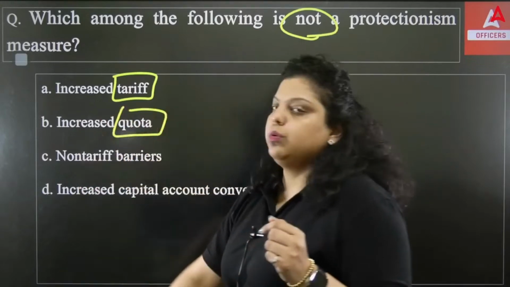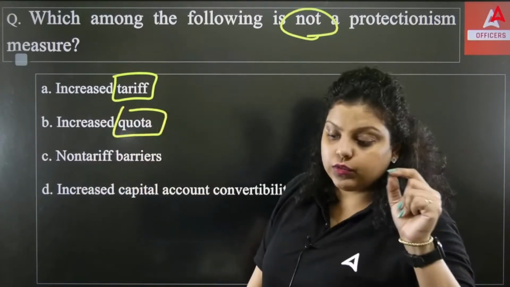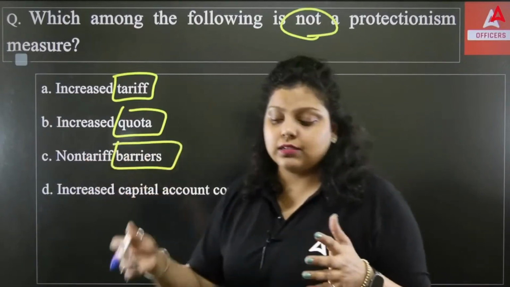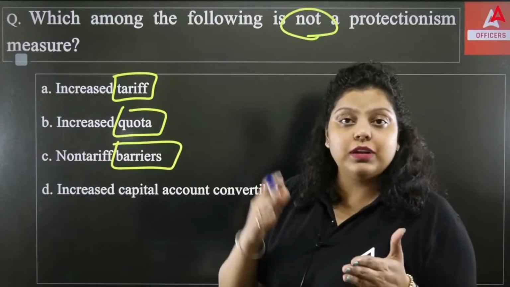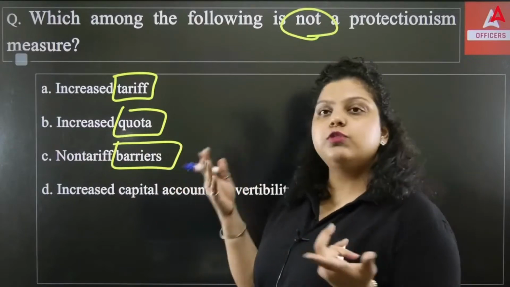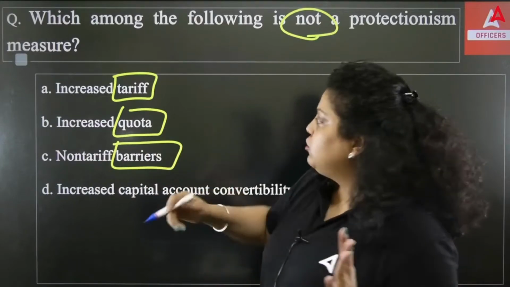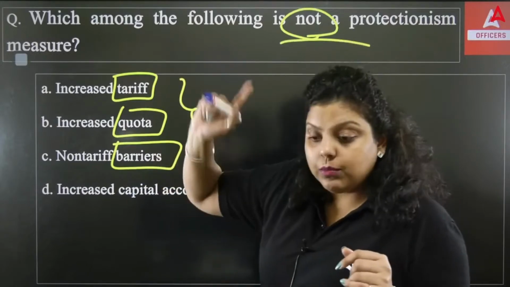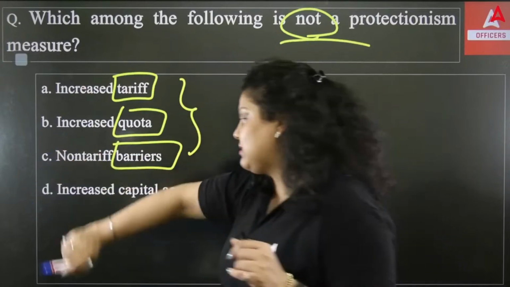They have increased the quota also. The condition of the quota also increased. Non-tariff barriers, obviously, what are the non-tariff barriers? Like the license, the rules, regulations, restrictions have been increased. In that situation, companies do not want to come to India. So these are the three ways by which you can protect your economy from the disadvantage of globalization.